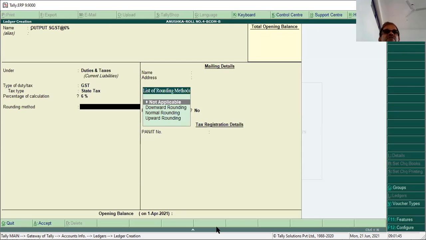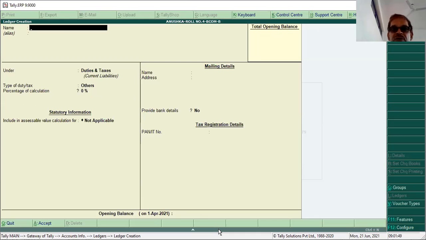So what is left? Have we entered all the ledgers? I'll check it out. We have created the tax ledgers, we have created consultancy services, local and interstate, and we have created the party names, Anand and Vijay. Everything is done. So go to Gateway of Tally, press Escape.